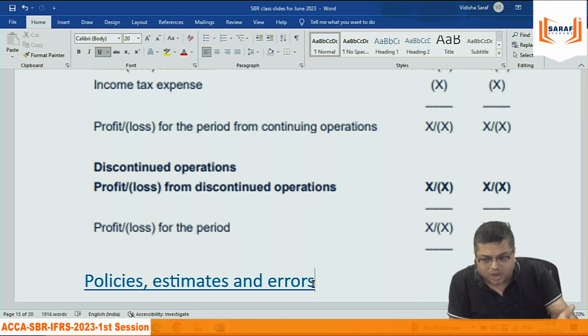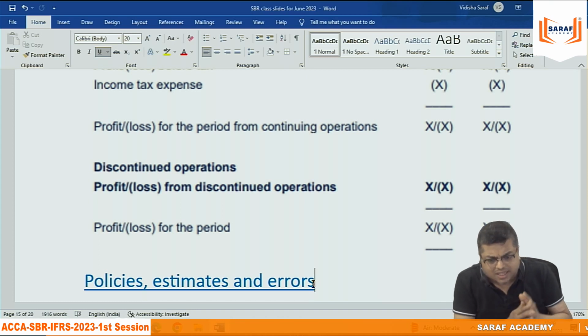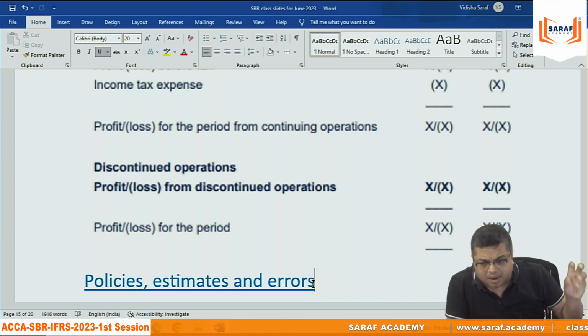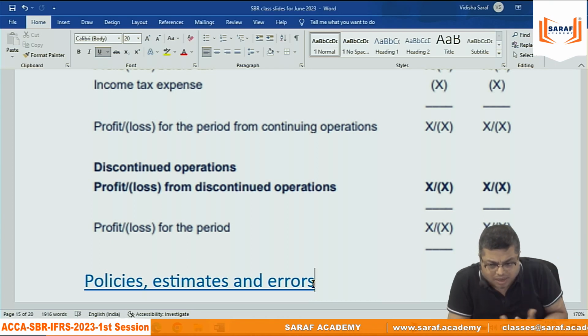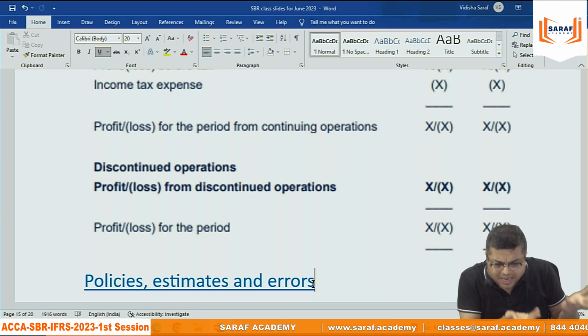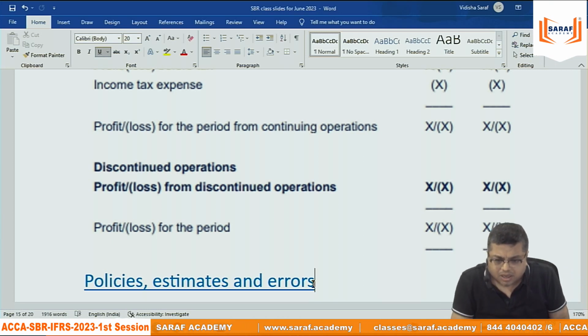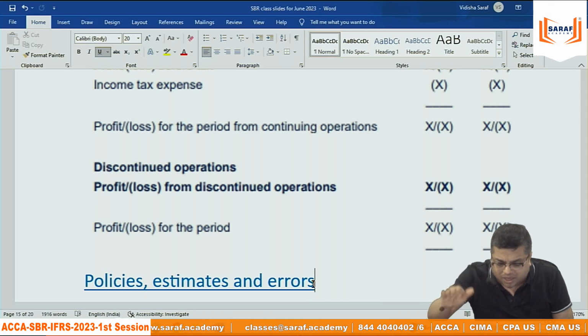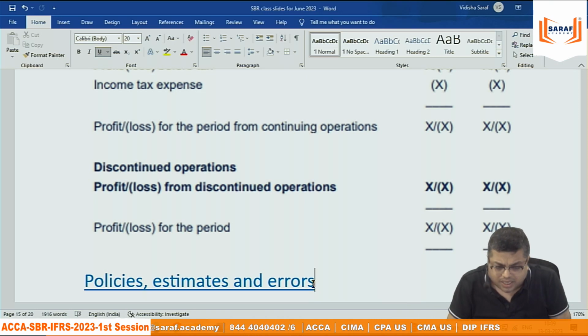You will say, sir, LIFO is not allowed. That we will study in inventory. Don't worry. Suppose I am doing revaluation of my assets. Suppose I made some mistake in 2021 while preparing the P&L account and balance sheet. Something was done wrong, not intentionally, unintentionally maybe. I will need to rectify it today. If I am changing my policy, FIFO to average, depreciation, this, that, I need to record the new things.